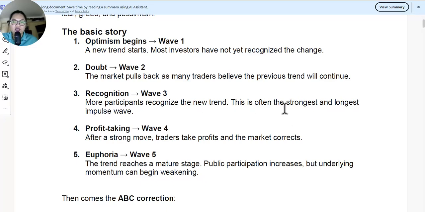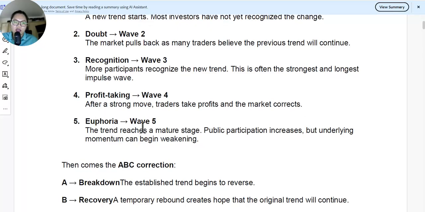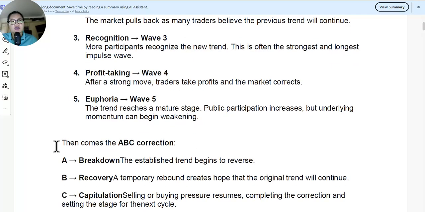This is often the strongest and the longest impulse wave. Wave 4, after a strong move, traders take profits and the market corrects. And wave 5, the trend's mature stage, public participation increases, but underlying momentum can begin weakening.